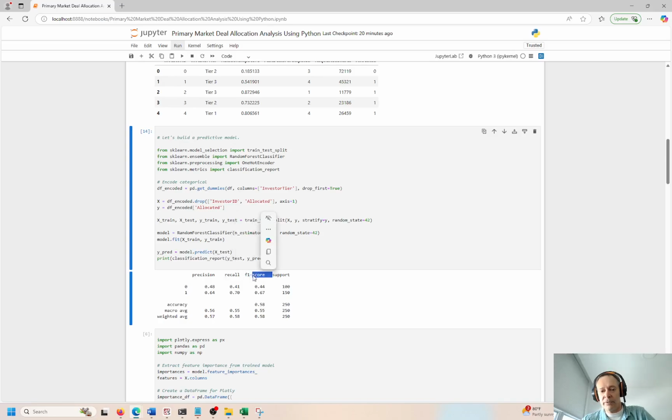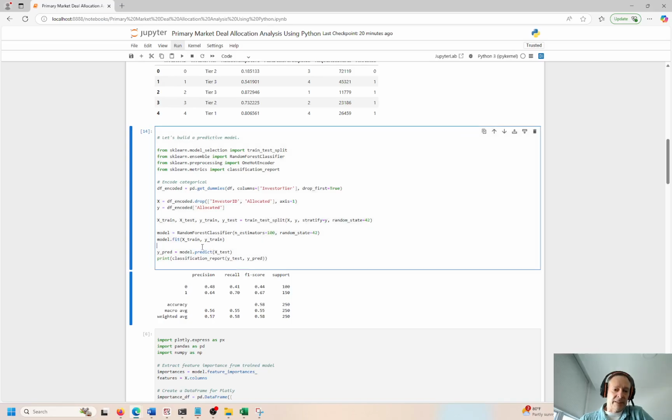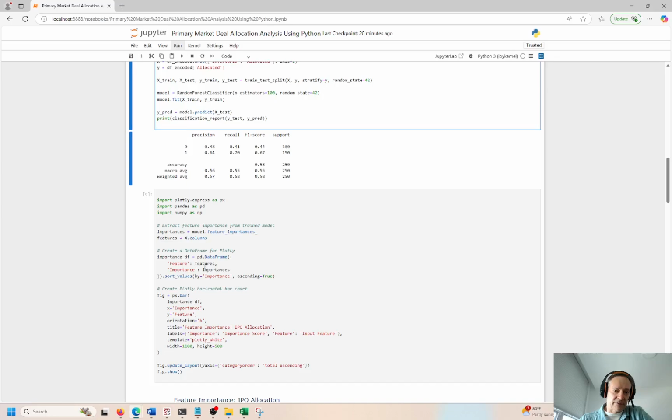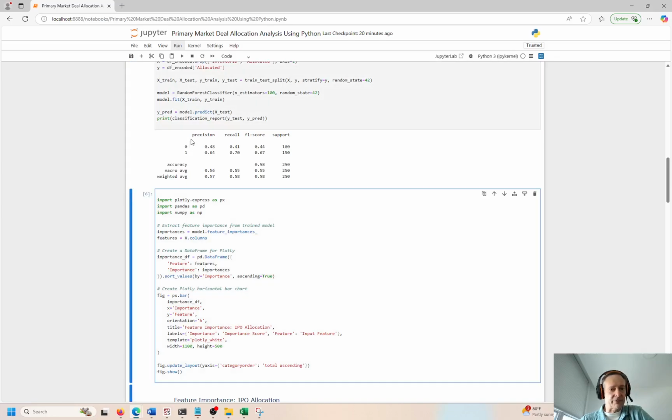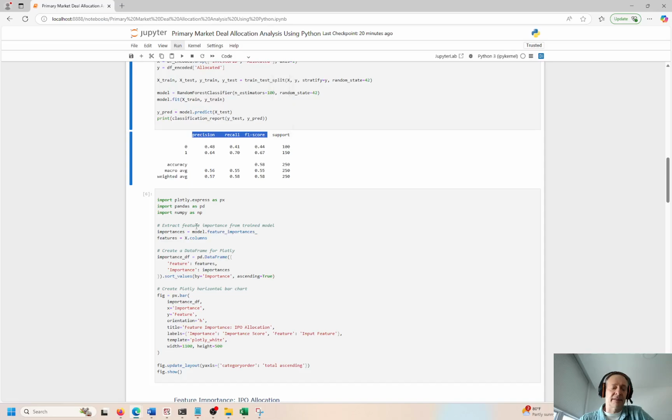But in this case, I don't really care about these scores. I just want to go ahead and set up, train, and test the model and try to make some basic predictions. So I don't really care about these right now. I just want to show you that that is an option if you need that.